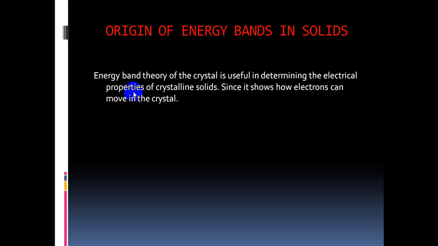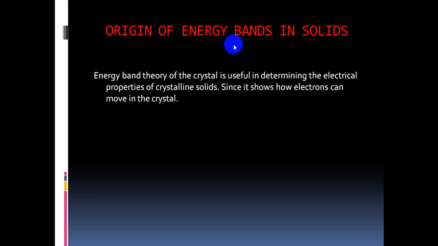So what are the electrical properties? Those are nothing but conductivity or resistivity. So we can determine the conductivity or resistivity in solids using energy bands. Which materials possess high conductivity, which possess low conductivity and which are poor conductors, all are determined using these energy bands. So that's why this is known as origin of energy bands in solids.